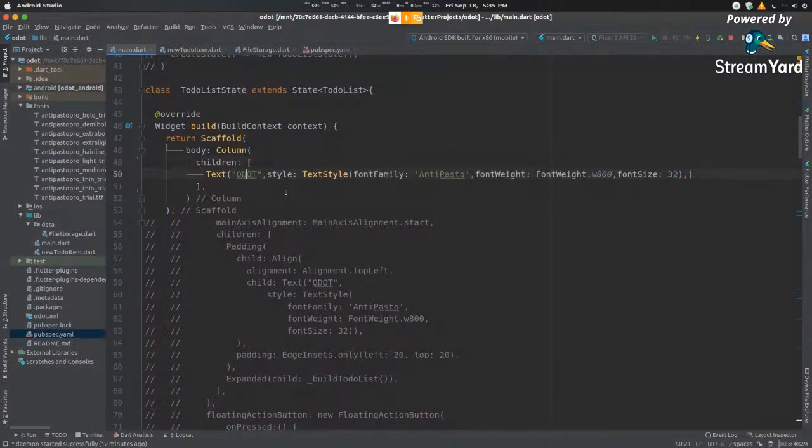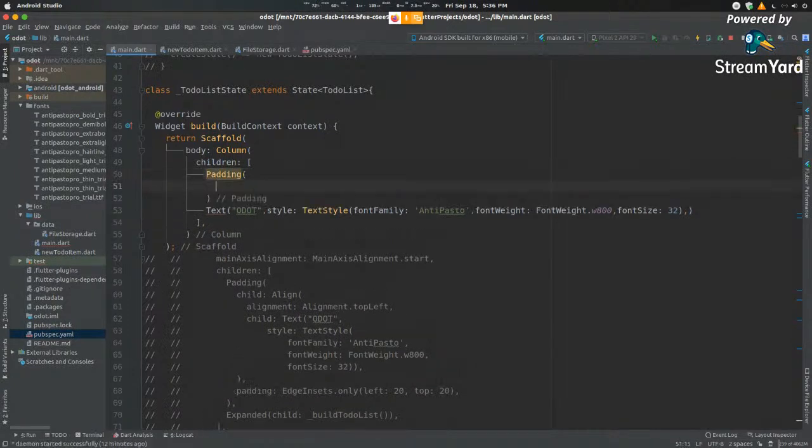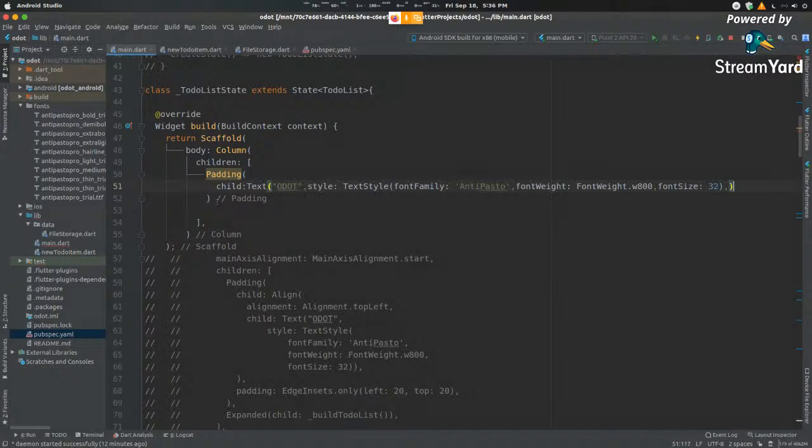In order to pad an object, there is no way for you to directly type in padding inside your style or your widget. In order to do that, you need to create a separate widget. That is the padding widget itself. This padding widget will have a child. This child will be your text element. So let us copy this and paste this in here.